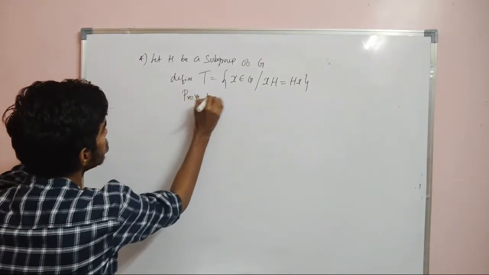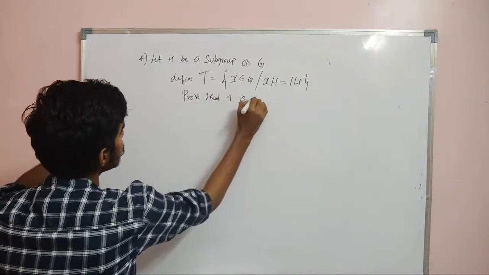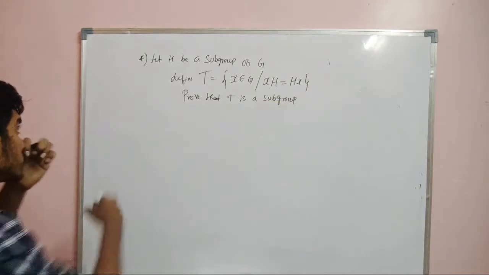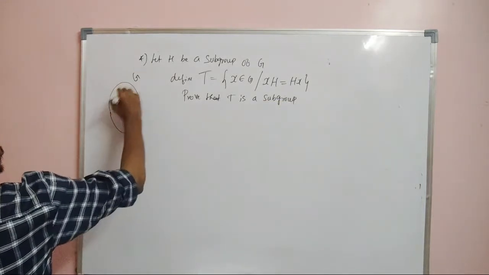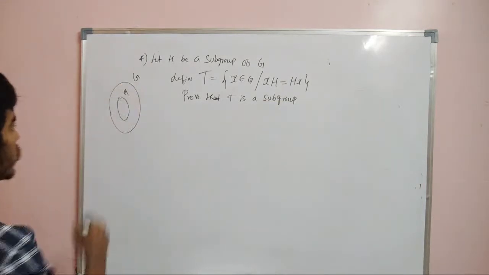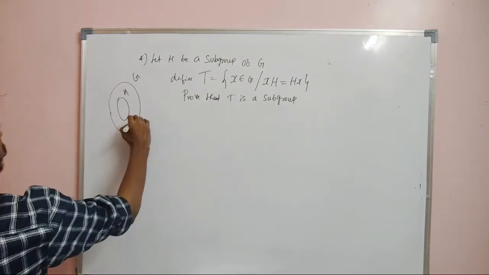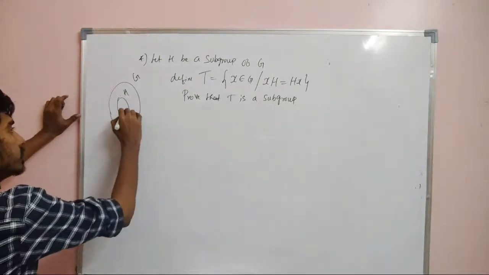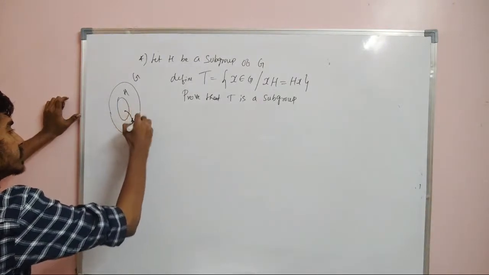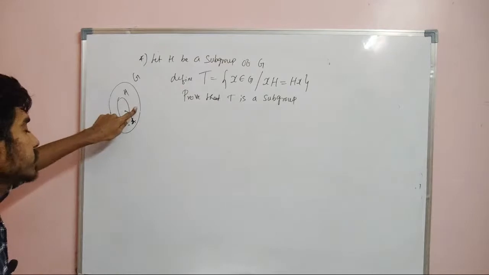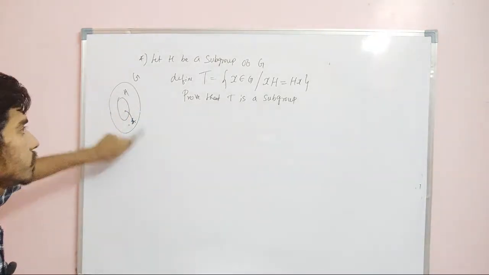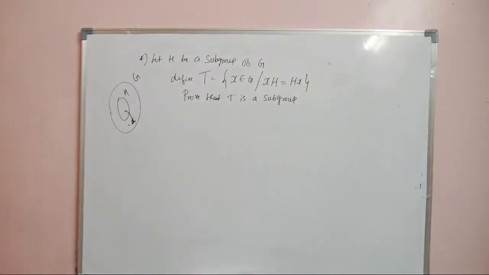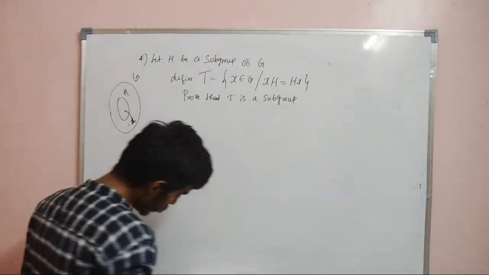Prove that T is a subgroup. So this is our G, this is our H. Now you collect all x in G such that xH is the same as Hx. Then this set T will be a subgroup. This is the one we will prove.